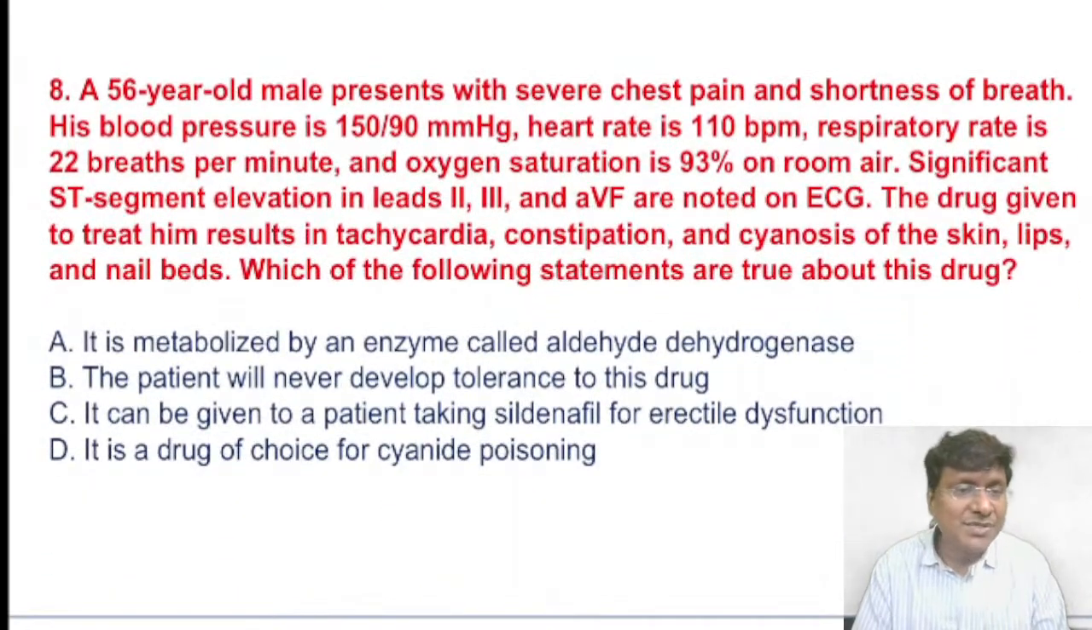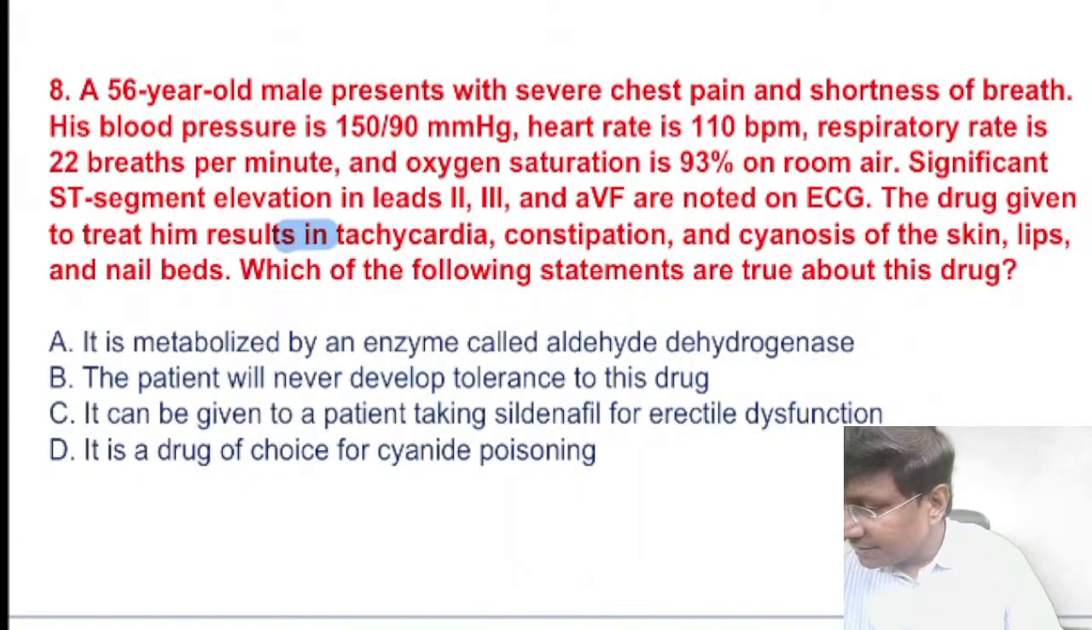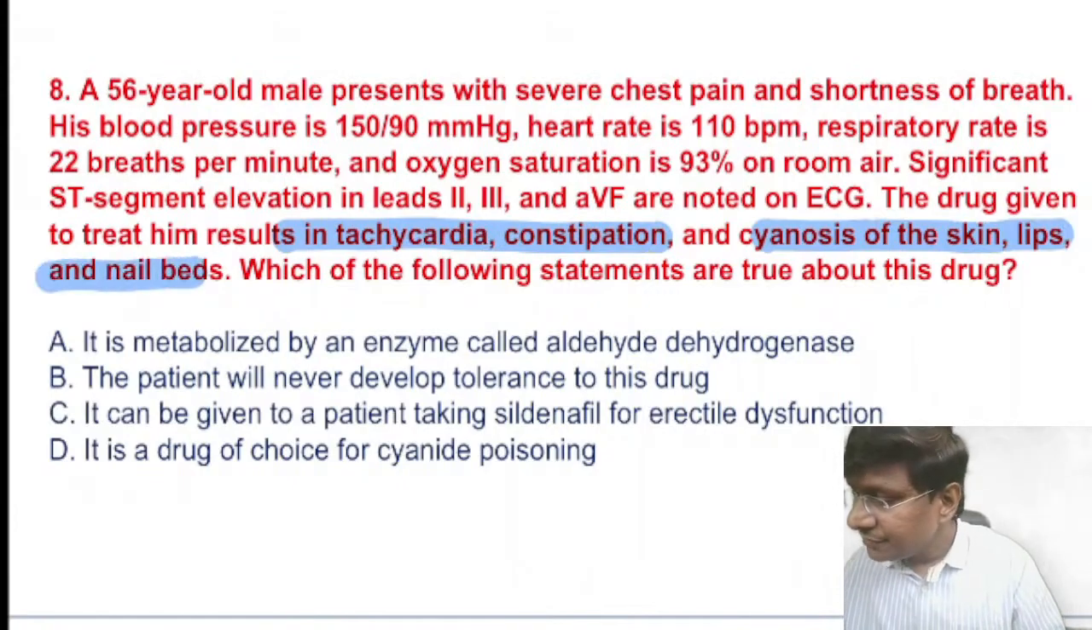Now, you see this question. We have a 56-year-old male who presents with severe chest pain and shortness of breath. His blood pressure is 150/90. The heart rate is 110 beats per minute. The respiratory rate is 22 breaths per minute. Oxygen saturation is 93% on room air. And significant ST segment elevation in leads 2, 3, and AVF is noted on the ECG. The drug given to treat him results in tachycardia, constipation, and cyanosis of skin, lips, and nail beds. Which of the following statements are true about this particular drug?